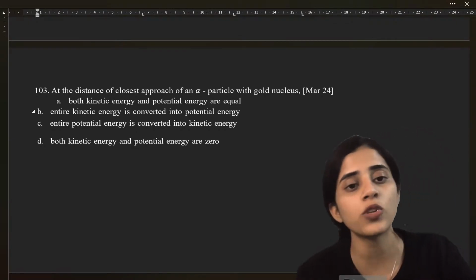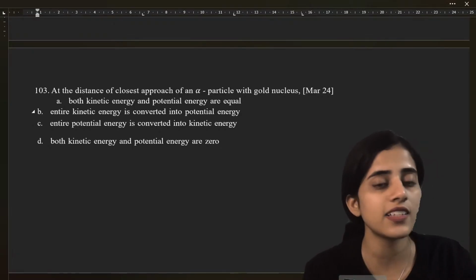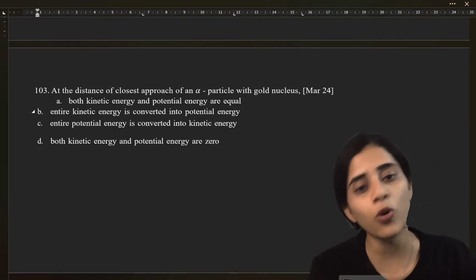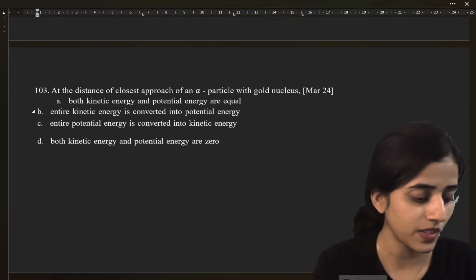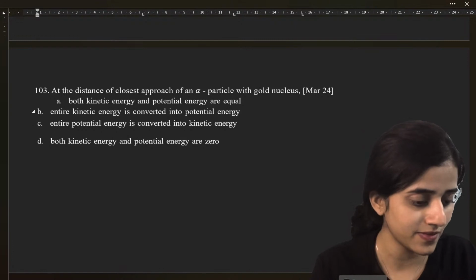At the distance of closest approach of an alpha particle with gold nucleus, what happens? Both kinetic energy and potential energy are equal. Entire kinetic energy is converted into potential. Entire potential is converted into kinetic. Both kinetic and potential are zero. What is the answer? Abhijit said first.